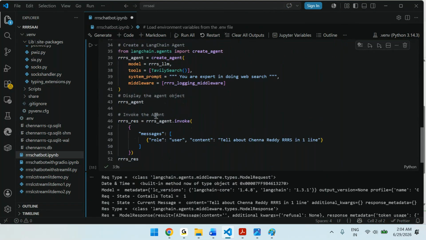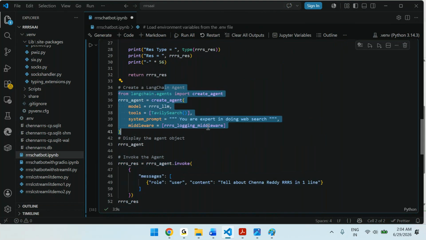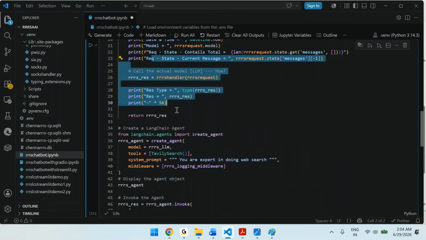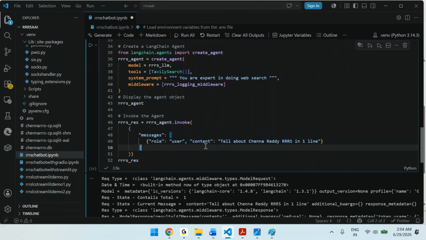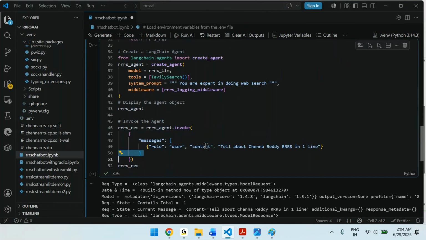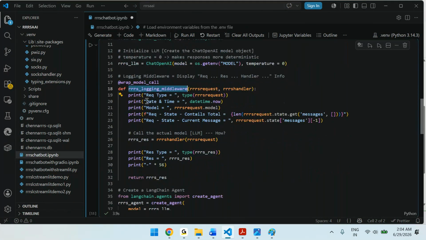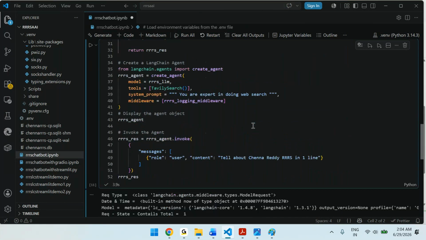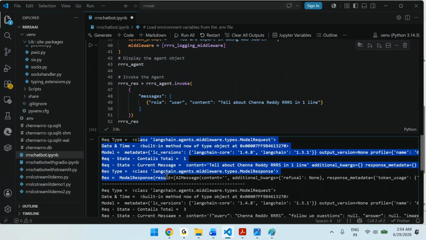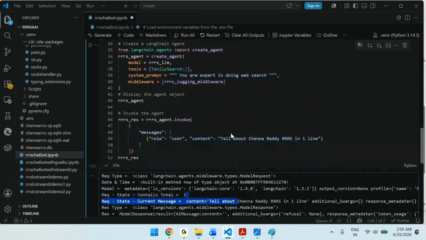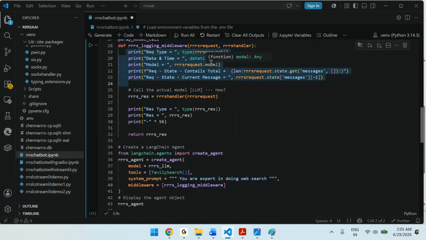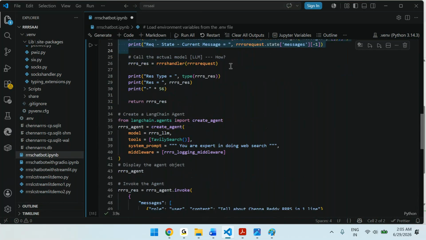What are we trying to do? We try to create the agent. The agent is already having middleware information. Now you invoke it. Whenever you invoke, the middleware gets called. Now it will come to the middleware. In the middleware, we are trying to display all this information. Current message, tell about ChennaRRRS in one line. Like this we displayed. Then there is an actual call.